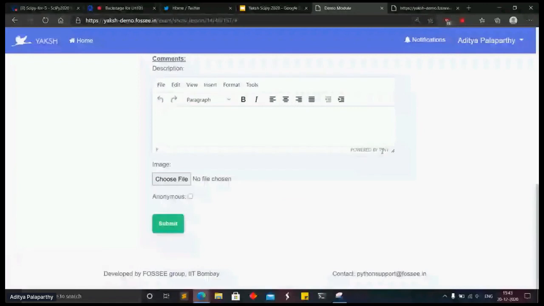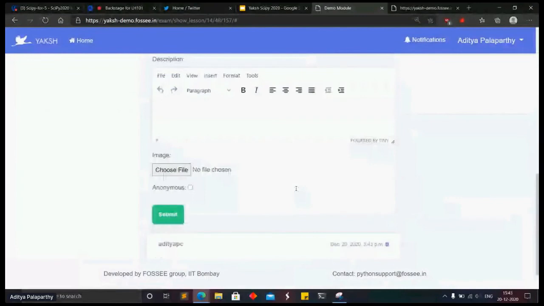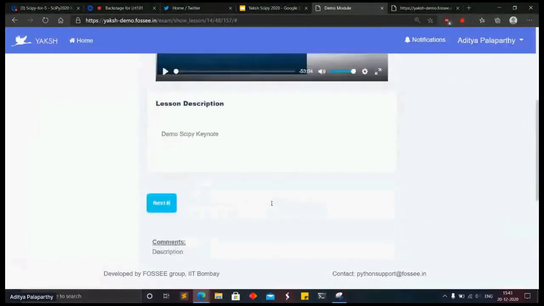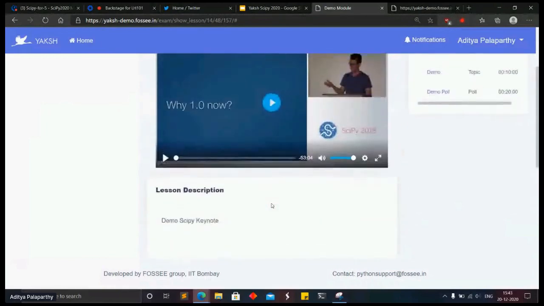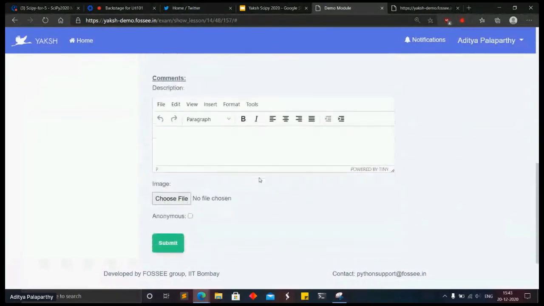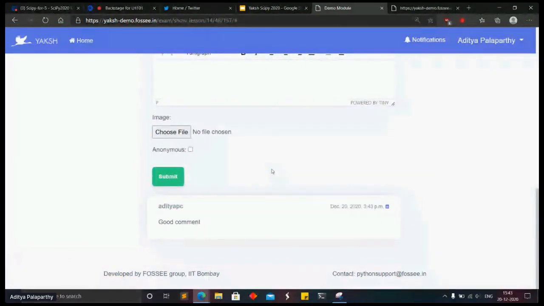Then in the lesson, you can also add some comments if you want. Good comment. Submit. So here is the comment which I added. If there are any issues with the lesson or anything, students can quickly write in here, and maybe the moderator or faculty can look up the comments and address those.